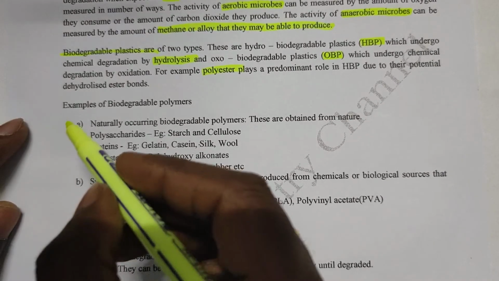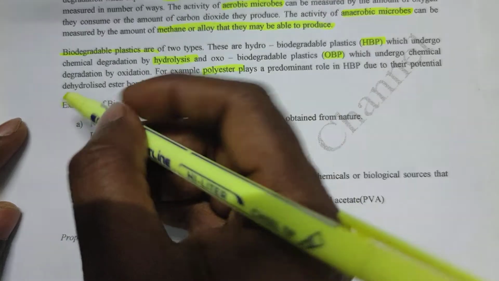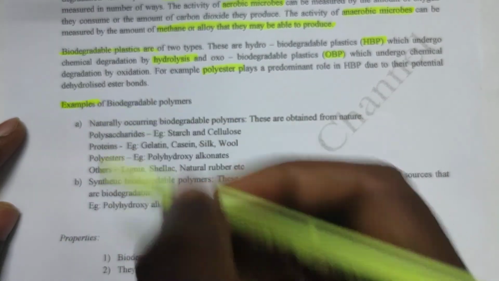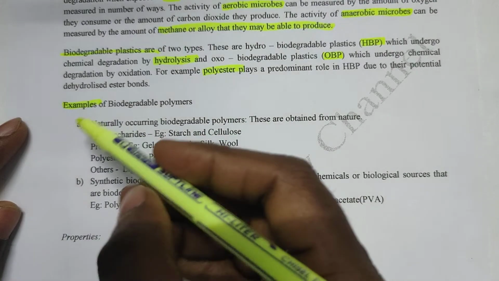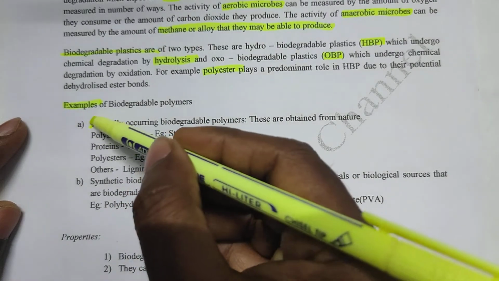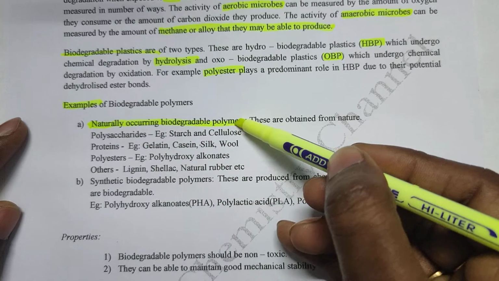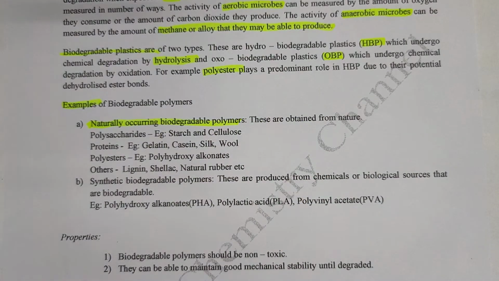Some examples of biodegradable polymers are, first, naturally occurring biodegradable polymers. There is a belief that anything that comes from nature goes back to nature.